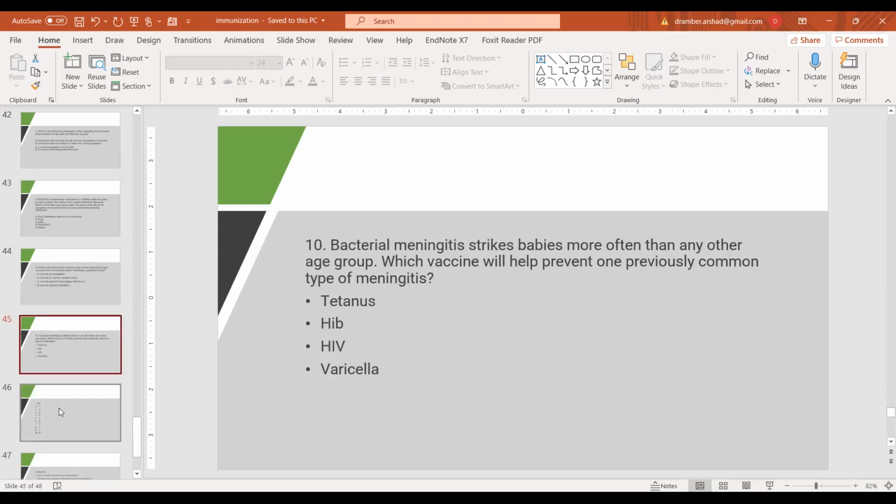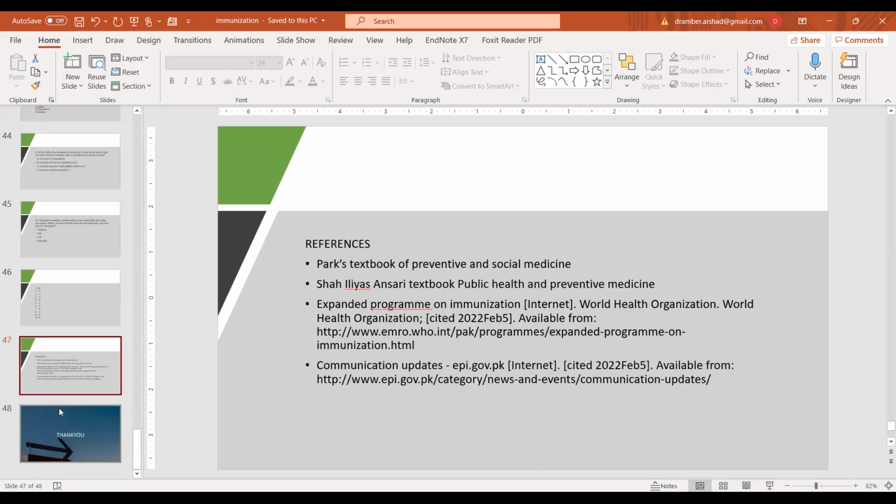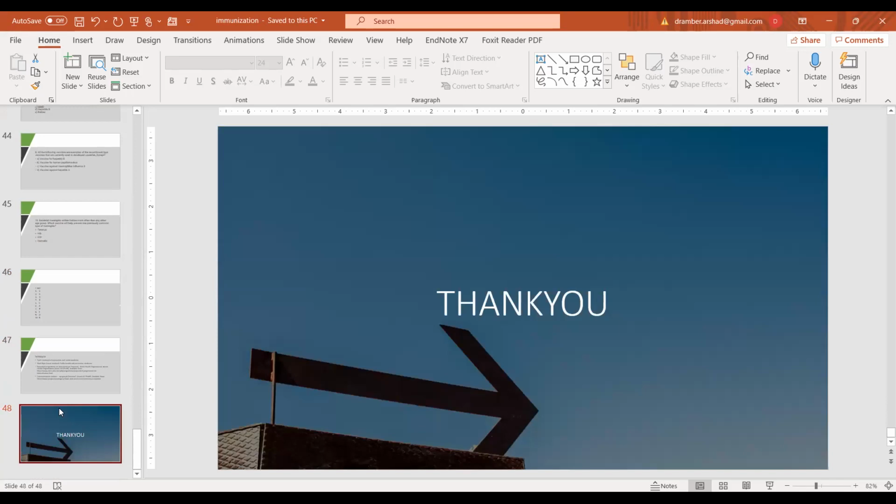And last is bacterial meningitis strikes babies more often than any other age group. Which vaccine in an EPI schedule is directly targeted for preventing this type of meningitis? It's tetanus, Hib vaccine, HIV vaccine, or varicella vaccine. B. Hib. That's Hib vaccine, given in pentavalent vaccine in three doses at 6, 10, and 14 weeks after birth. So this is the key. These are the references, and thank you.